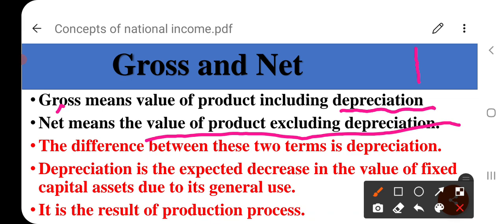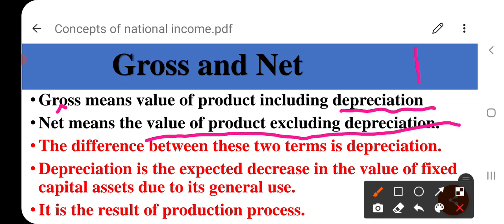Just like the human body, machinery also has a certain span of life. After a certain period, it will decrease the efficiency of the machine. So in order to maintain that machinery, it will require a cost, and that cost is called depreciation. So it is added in the gross value and it is excluded from the net value.